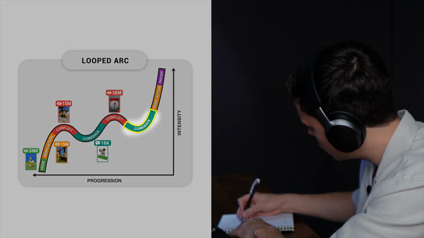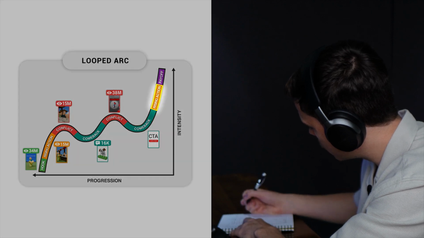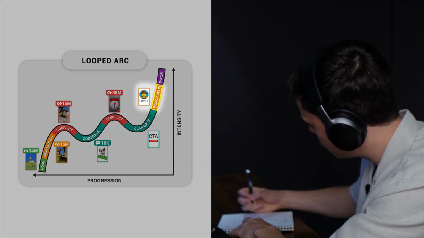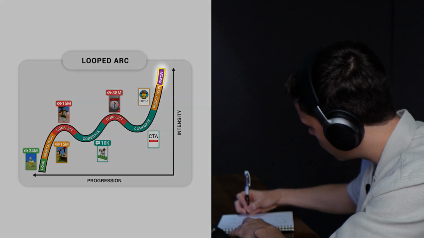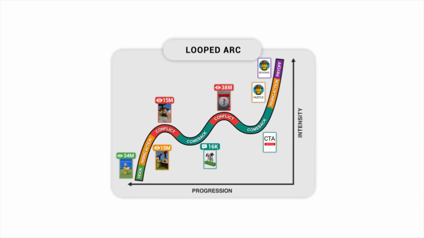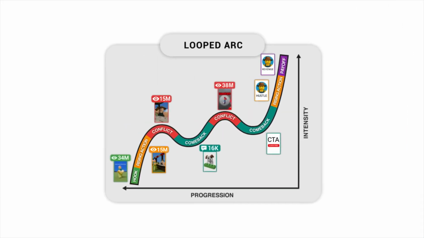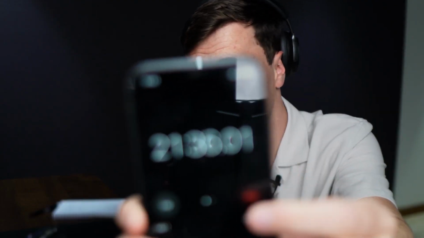Then for the second comeback, I decided that we'd just use a call to action to spark the final rising action, which I decided would just be our character hustling and planting heaps of seeds. Finally, the payoff was going to be simple. It was just going to be our character getting revenge on the hacker. Obviously, at this point, our story outline is still at a high level and there are gaps that need to be filled. But Rome was not built in a day. These gaps will be filled naturally when we are creating our video. And all of that research and ideation took me just over 20 minutes to complete.